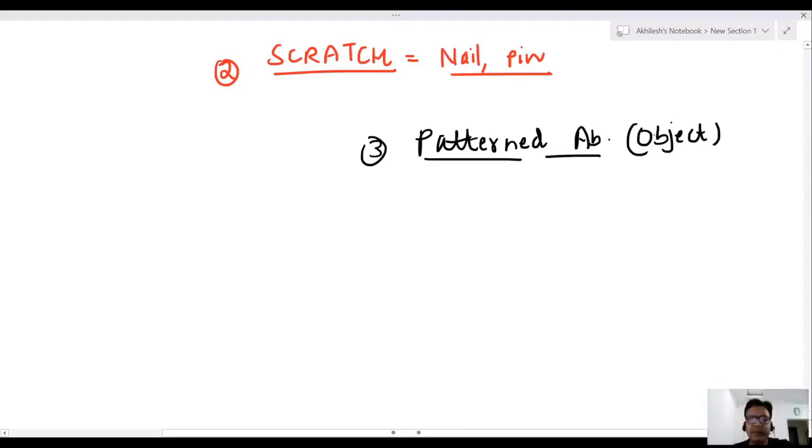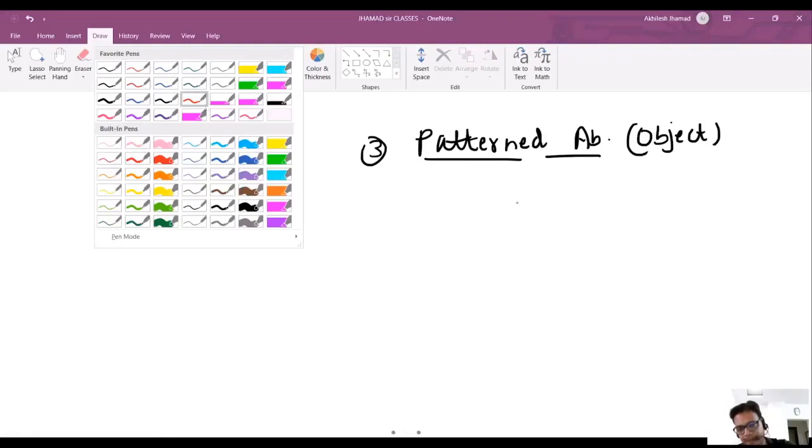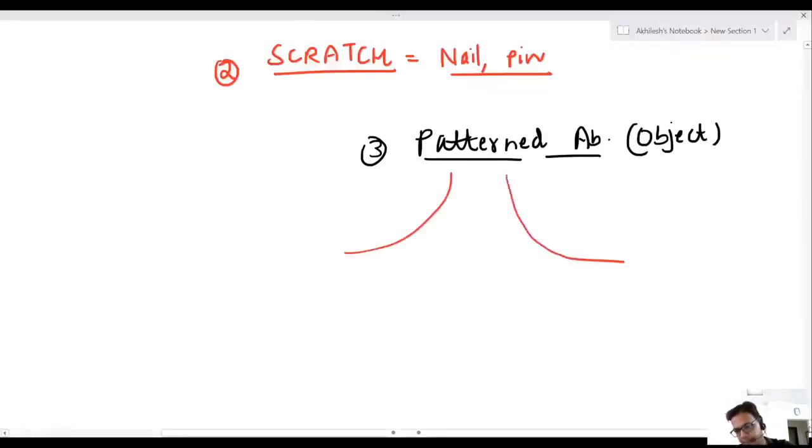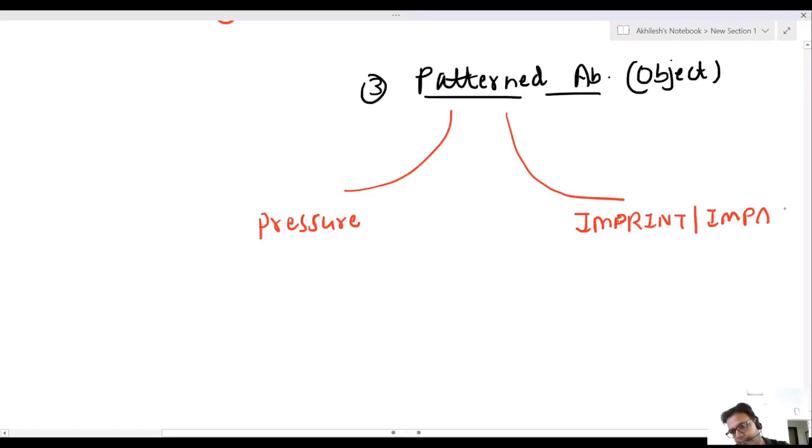Now, sir, how is an object pattern formed in your skin? It is of two types. First is pressure abrasion. Second is imprint or impact.